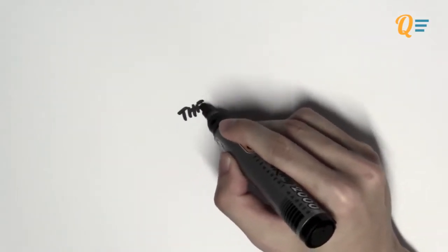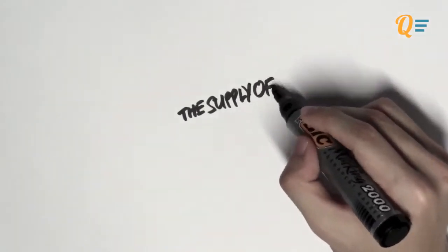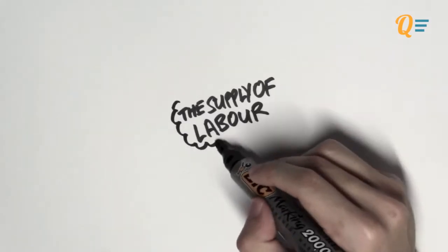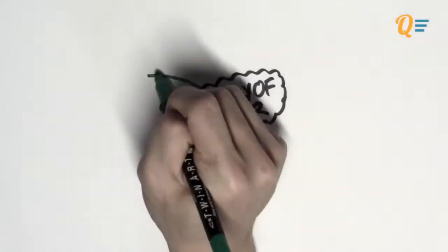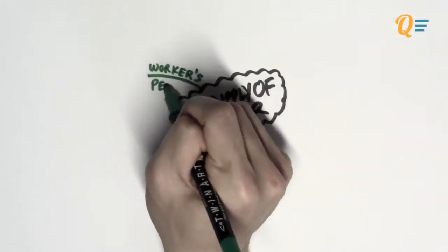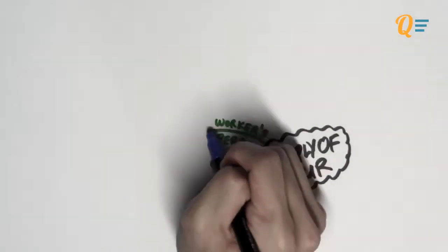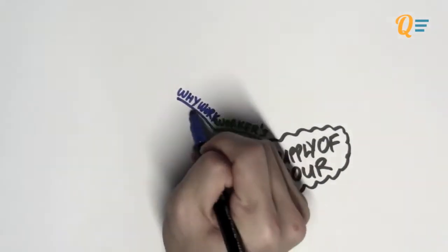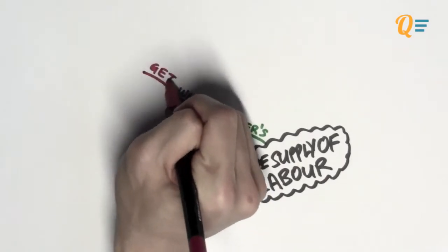Okay, so this video right here is going to end off chapter 5, and today we're going to be talking about the supply of labor, and we have to look at this from the worker's perspective, okay? So why do you think workers want to work? Well, for an obvious reason, it's because they want to get paid, right?